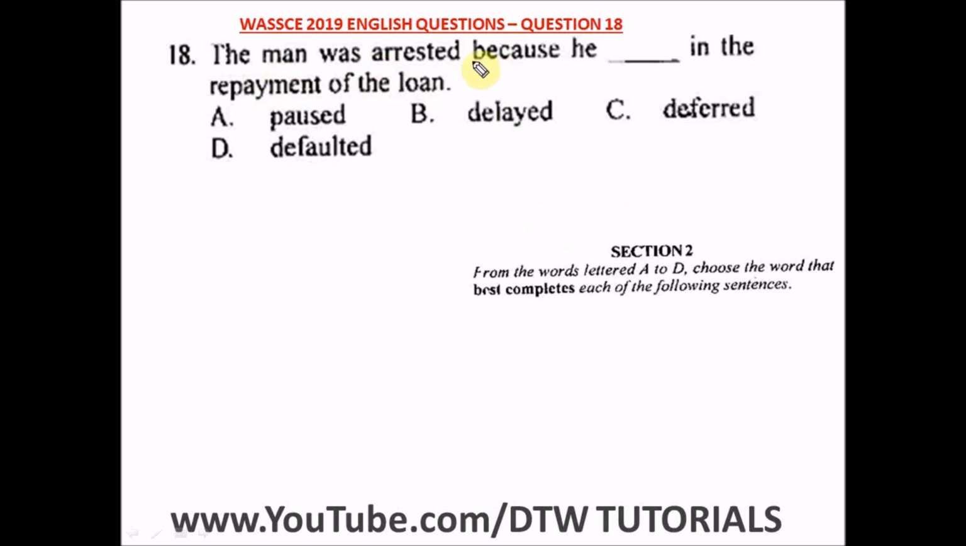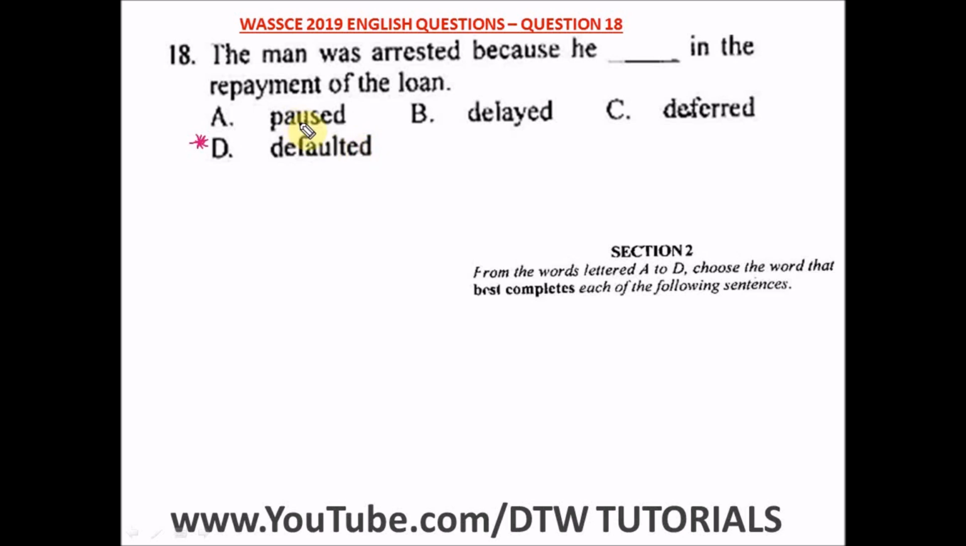It says the man was arrested because he dashed in the repayment of the loan. A says paused, no. B says delayed, no. C says deferred, no. D says what? Defaulted. You can only get arrested not when you pause, not when you delay, not when you defer. It's when you default in paying what? That particular loan. When you default means what? You fail to pay it.